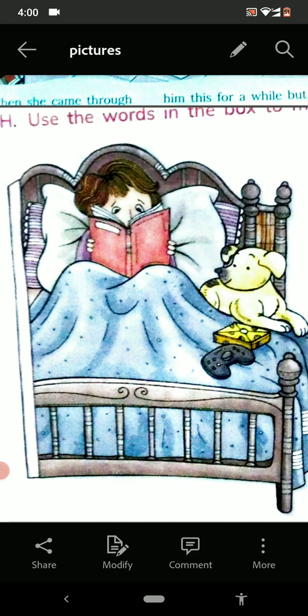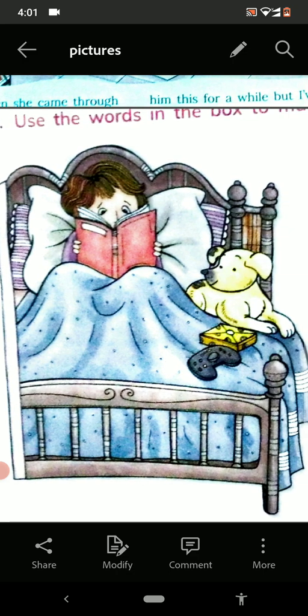And another thing is also there, a square box is also there on the bed. The child is almost going to sleep because he has worn a big sheet of blue color. The bed is very neat and clean and the color of the book is red.